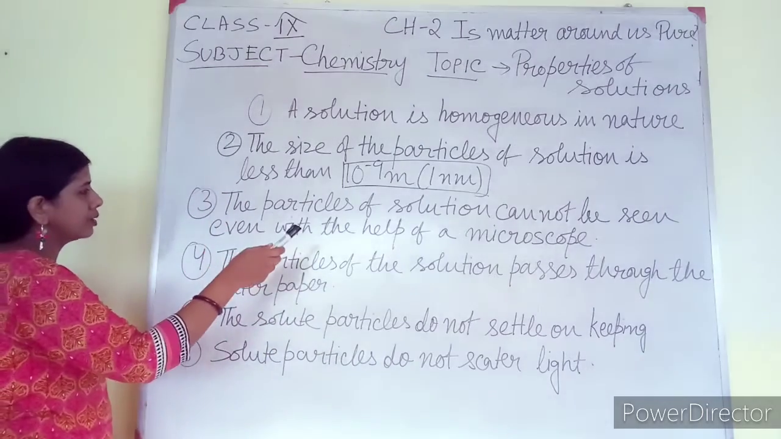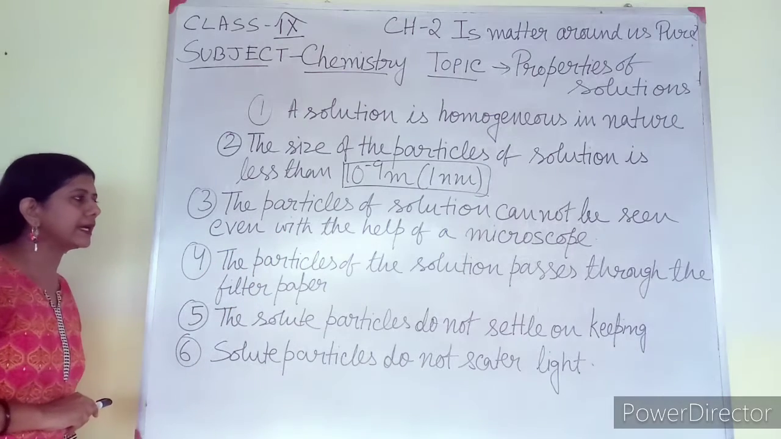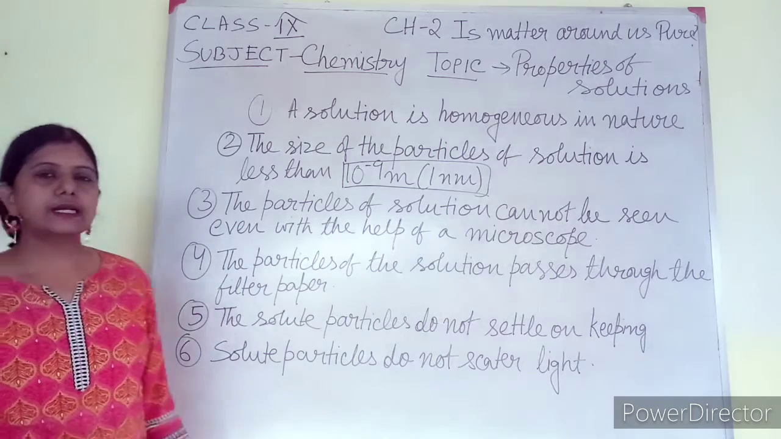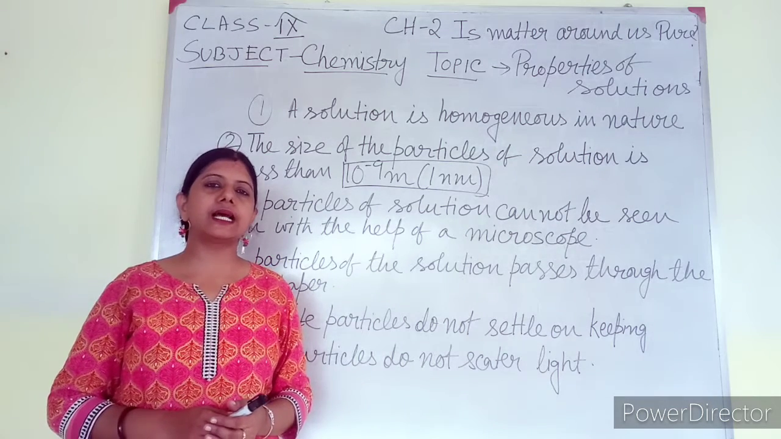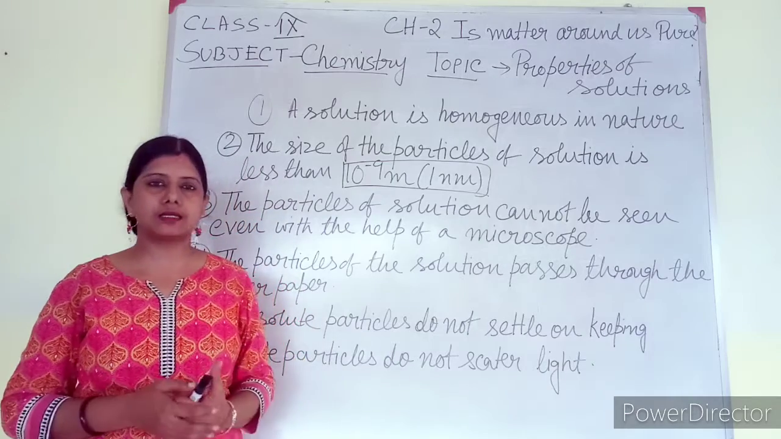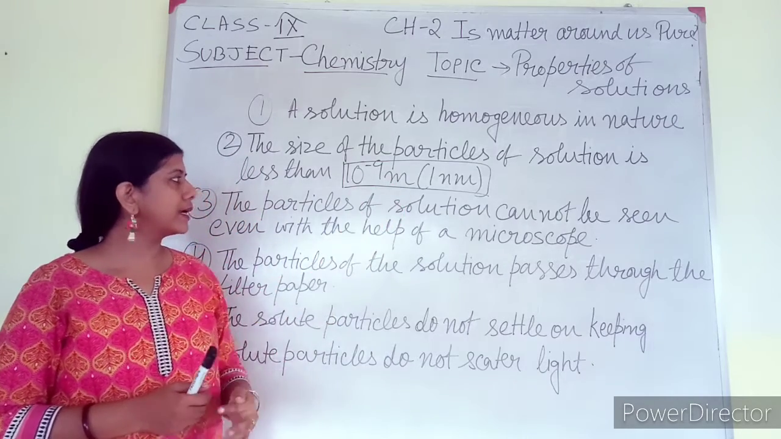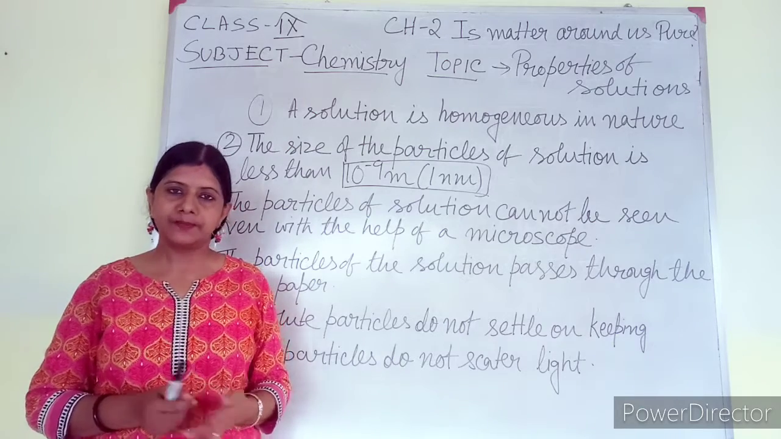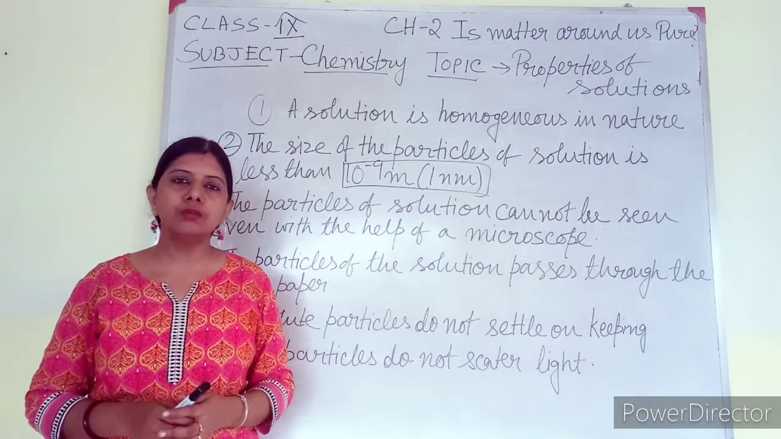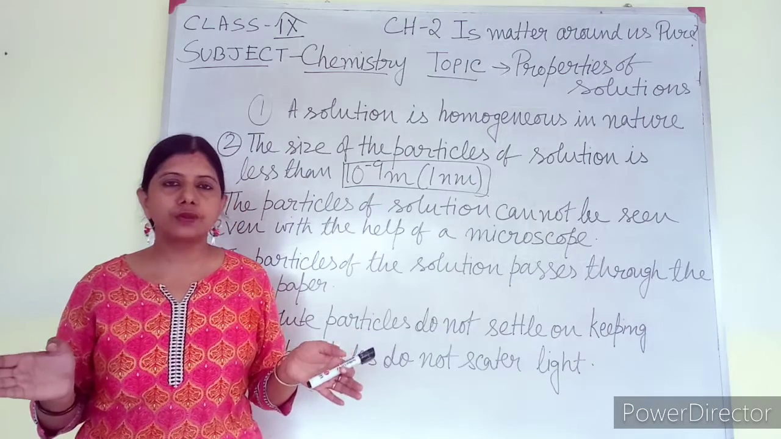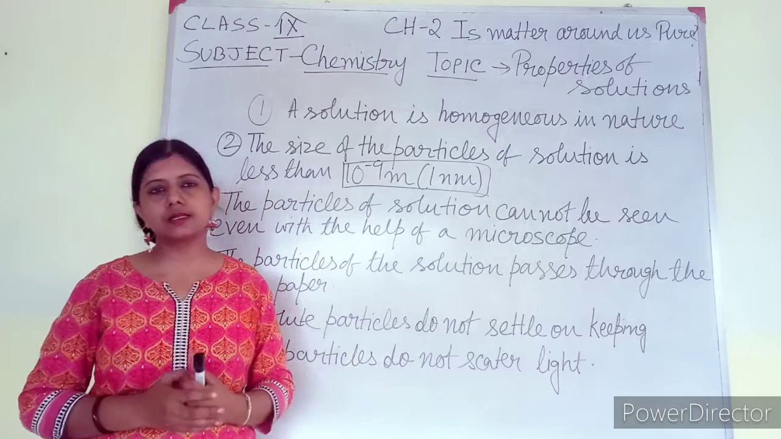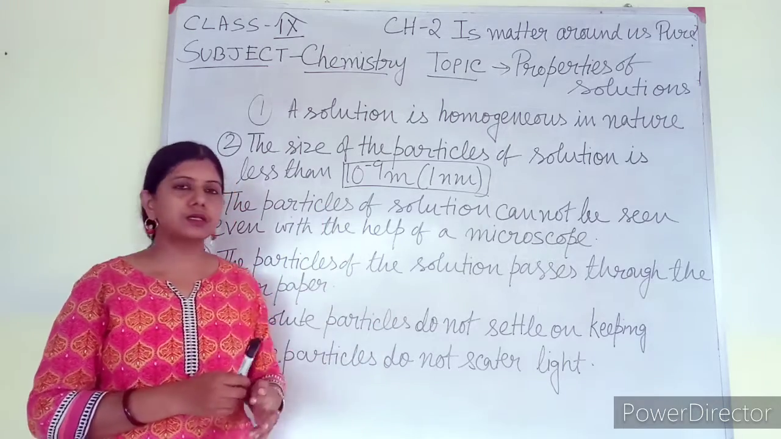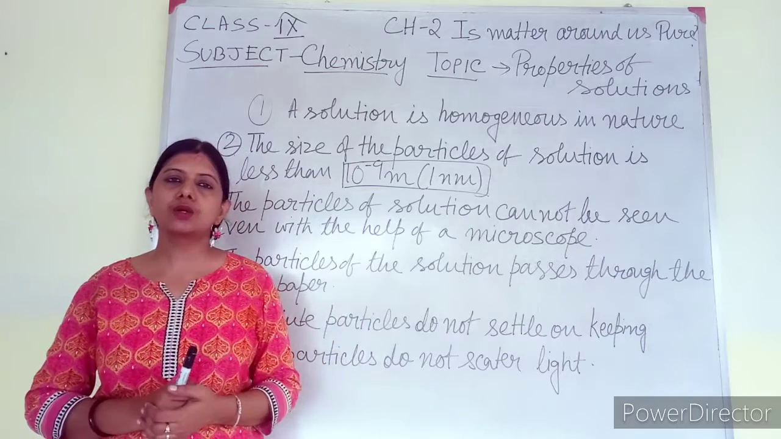The particles of a solution cannot be seen even with the help of a microscope. This is related to point 2. In point 2 I am saying that the size of the particle is very small. You cannot imagine how small it is, 10 to the power minus 9 meter. Write it down in decimal form. If you have a meter scale, you can imagine how much 1 meter is. Divide it by 10 to the power minus 9, and see how small a portion you get.